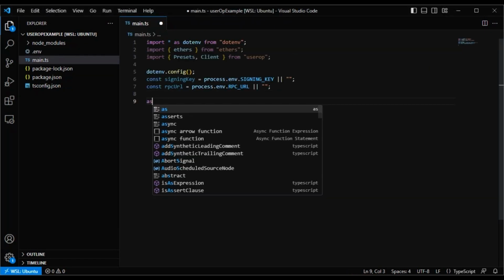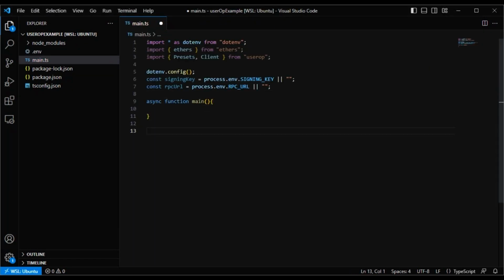Now we'll create our main function. We know we'll need to create a builder for the user operation, create the contract calls, and then send the user operation. Pretty much all user operations will follow this format.